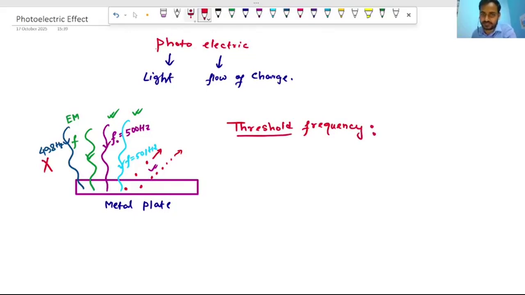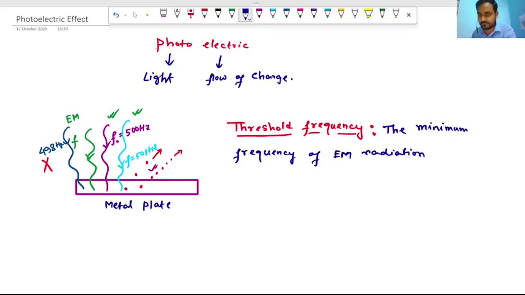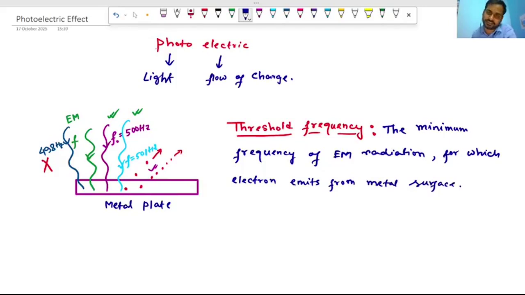It is the minimum frequency of electromagnetic radiation for which electrons are emitted from the metal surface. This is called the threshold frequency.